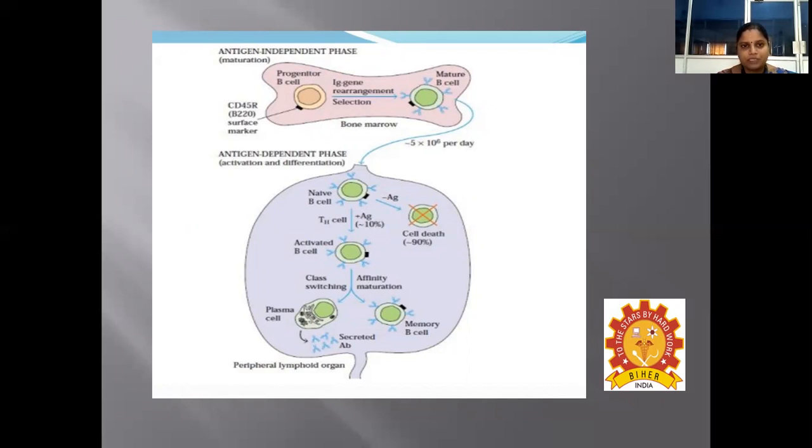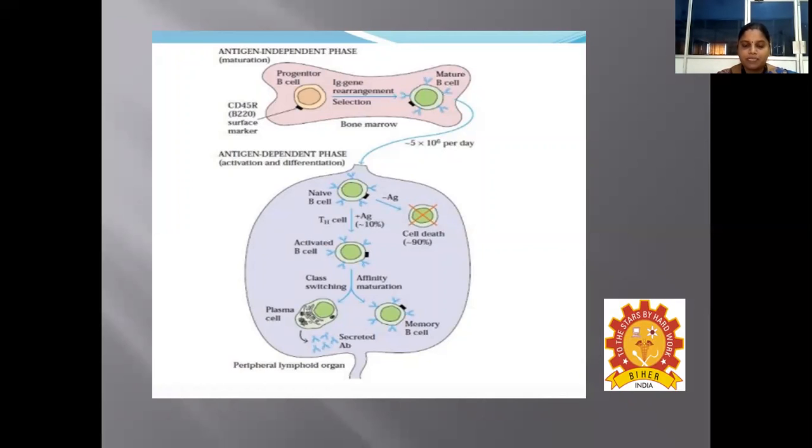So during the stage of its development, the immunoglobulin gene rearrangement takes place, as well as the selection process. Thereby, it is going to get developed as a mature B cell expressing two different types of antibodies, like IgM and IgD. So once B cell maturation occurs in the bone marrow, the B cell leaves the bone marrow and enters the blood. And from the blood, it enters the various peripheral lymphoid organs. So in the peripheral lymphoid organs, it goes for the antigen-dependent phase of activation and differentiation.